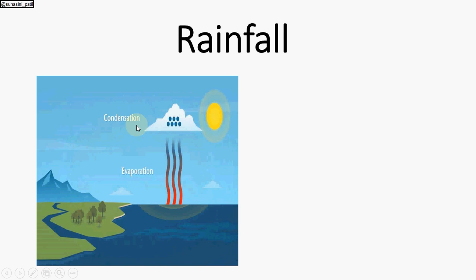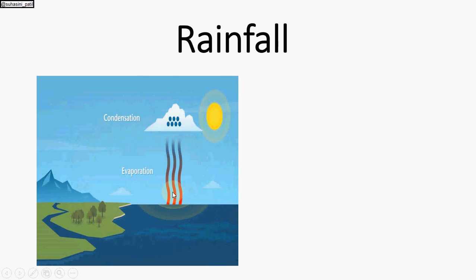Clouds are made up of tiny water droplets. So when condensation occurs in the sky, clouds are formed and they grow. The droplets band together and form bigger drops, and when the drops become very heavy they fall on the earth's surface because of the gravity of the earth. So they will fall in the form of rain, or we can say precipitation. So this is the process of rainfall.